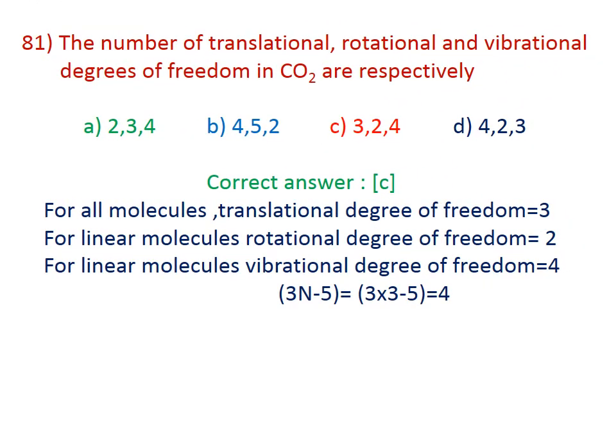81. The number of translational, rotational and vibrational degrees of freedom in CO2 molecule are respectively. The correct answer is C, 3, 2, 4. For all molecules, the translational degree of freedom is 3. For linear molecules, the rotational degree of freedom is 2. For linear molecules, the vibrational degree of freedom is 3n minus 5, which is equal to 3 into 3 minus 5, which will be equal to 4. Therefore, the correct answer for this question is C, 3, 2, 4.